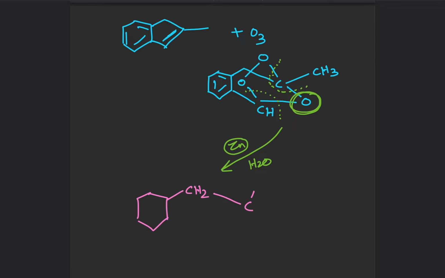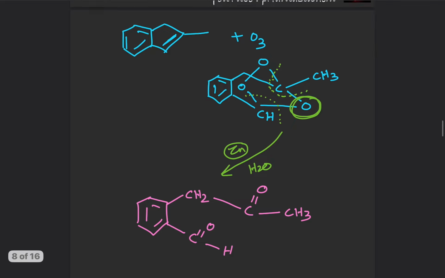Therefore C double bond O CH3. In this case, we have C, which is connected to one more carbon, and it is connected to one oxygen, which will get converted into C double bond O. So here we will get an aldehyde. H, yes. So this is what we are going to get.